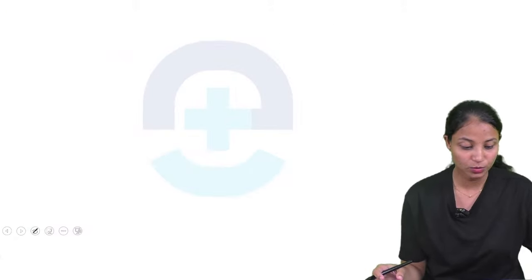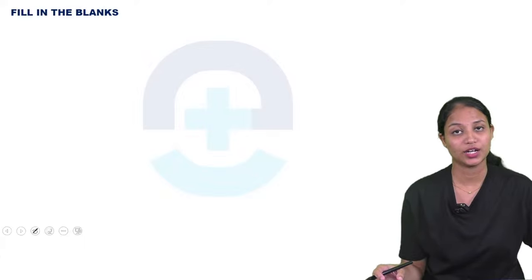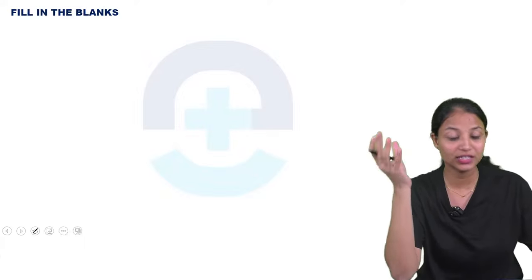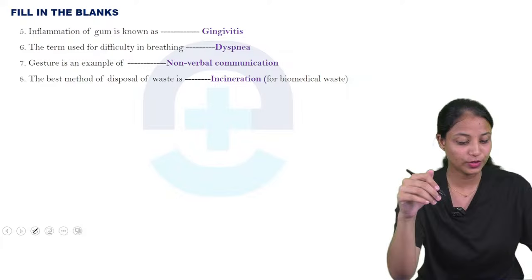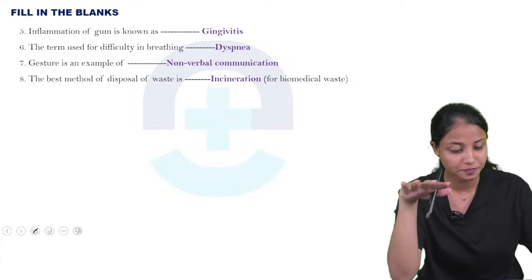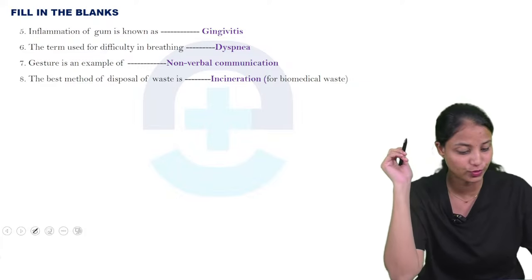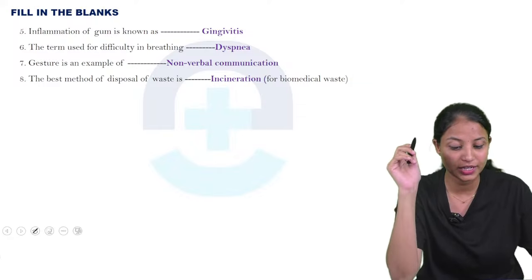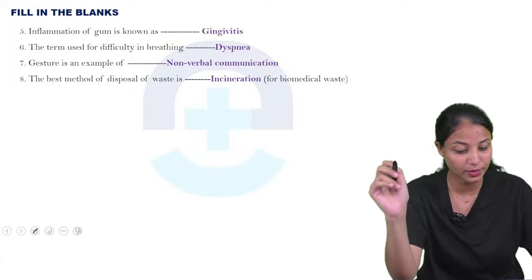Okay, next we are moving for the next question. Next we are moving for the next segment, that is fill the blanks. In this fill the blanks also we contain the 4 things. So first we are moving for the 5th one. Inflammation of gum is known as dash. What is inflammation of gum?